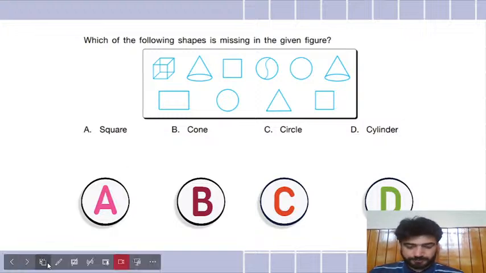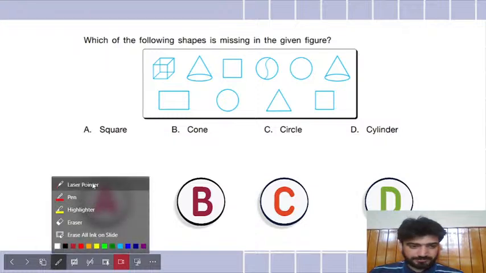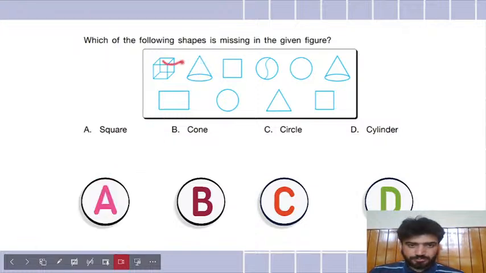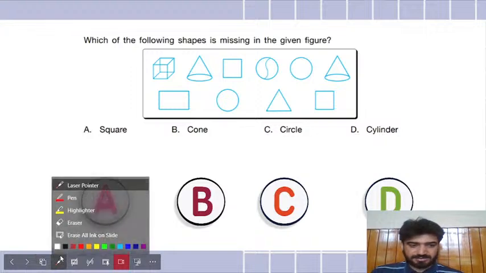So let me check. This is a cube, this is a cone, this is a square, this is a circle, this is a cone, circle, rectangle, triangle, square. I also don't see a cylinder. So circle is there, cone is here, square is here. If all of these are present, which one is not present? Even if you eliminate, you will get a cylinder. So we had to find the missing figure, and that is the cylinder.